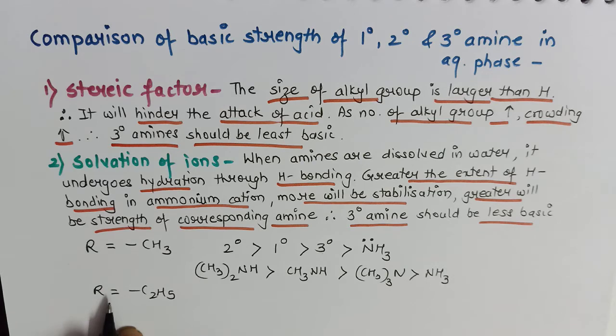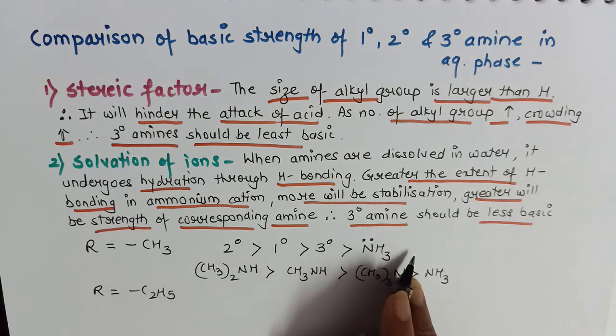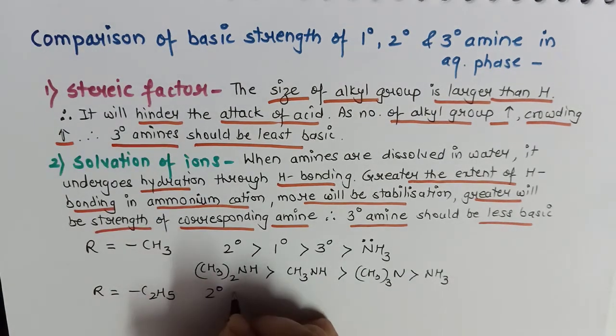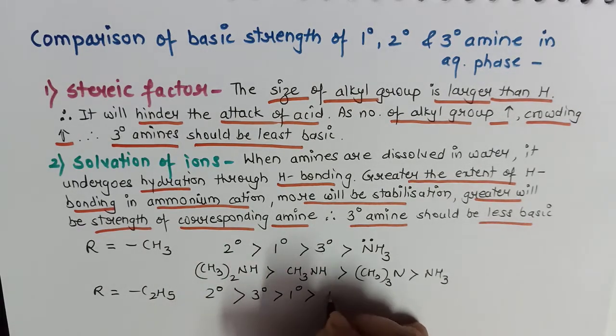But when R is a bulky group like ethyl, then the plus I effect will play a major role, and this order will change to secondary, more basic than tertiary, more basic than primary, and that is more basic than ammonia.